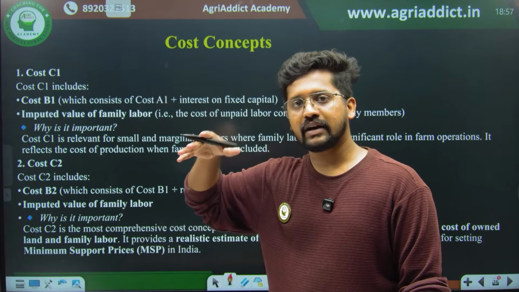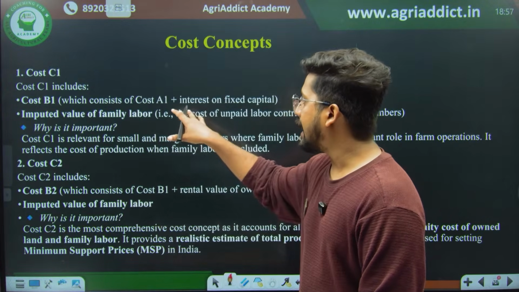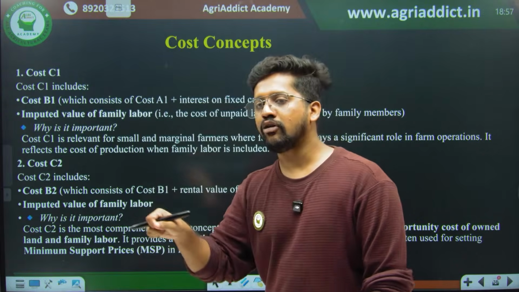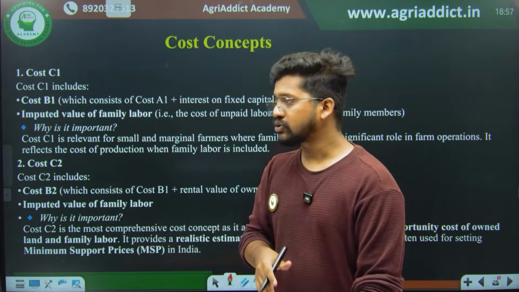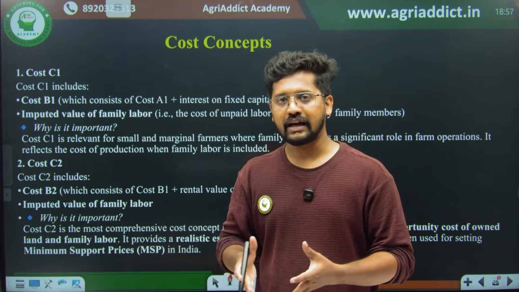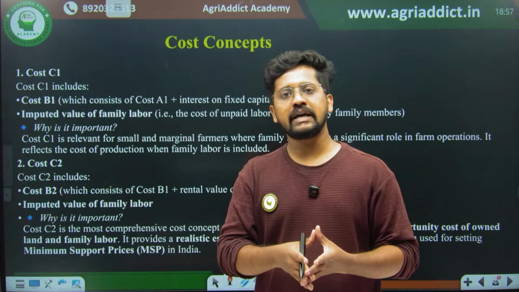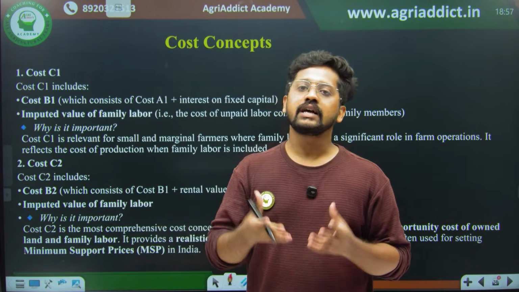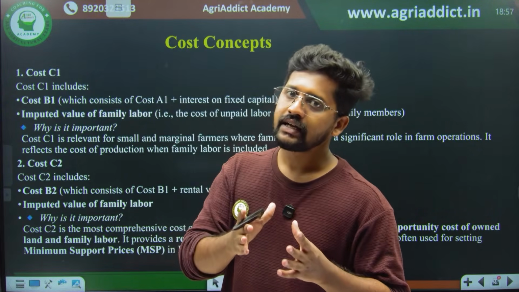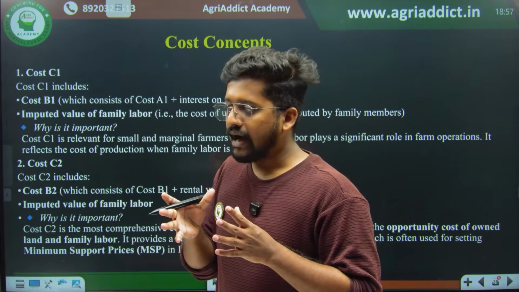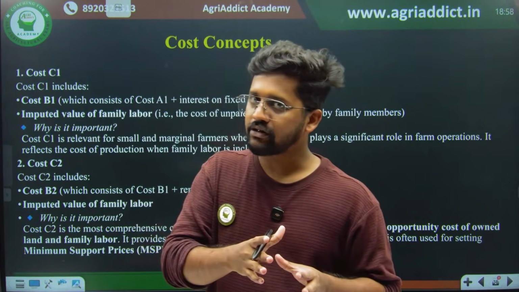Along with cost B1 and cost B2, you should add the imputed value of family labor. So maybe the question will be asked in a simpler way, like what is the difference between cost B and cost C? It is none other than the imputed value of family labor. That is the thing most worth asking in the examination.